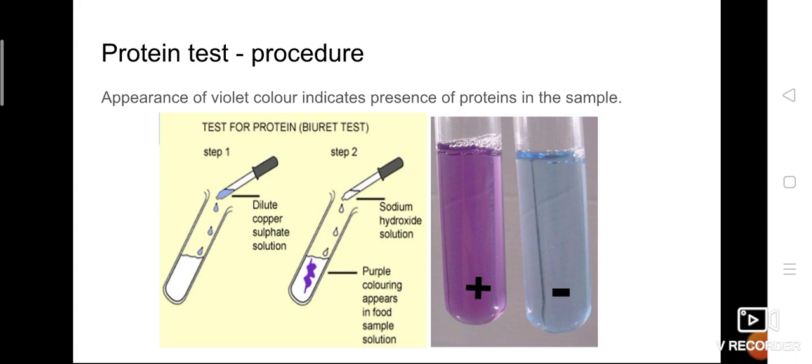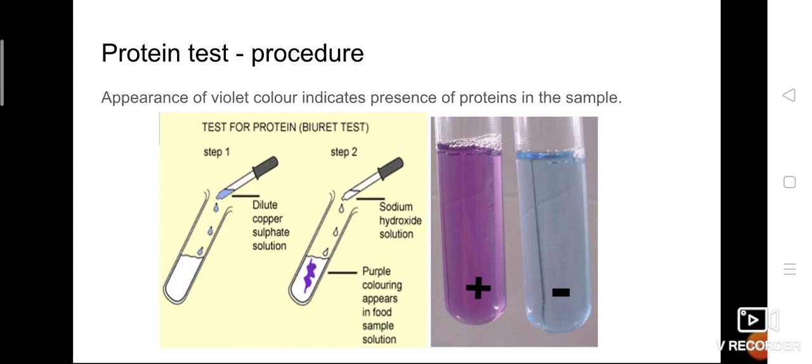For doing this test, first we need to make a paste or powder of it, because it's a somewhat hard substance. We can't add the solution as it is and it won't give a correct result. So before the test, we have to grind it into a paste or powder. Now we take that paste in a test tube and add a little water so it looks somewhat liquid. Now we add 2 drops of copper sulfate solution and 10 drops of caustic soda solution.